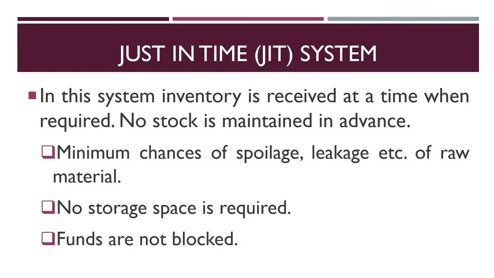Now if we talk about the advantages of just-in-time inventory system, since we are ordering the material on time, there is a minimum chance of spoilage or leakage of raw material. And if we are ordering the raw material on time, there is no need for storage space. That means no godown is required. So the space can be utilized for other productive uses. And since the material is ordered whenever it is required, the funds are not blocked. Hence, the funds can be utilized for various other purposes in business.